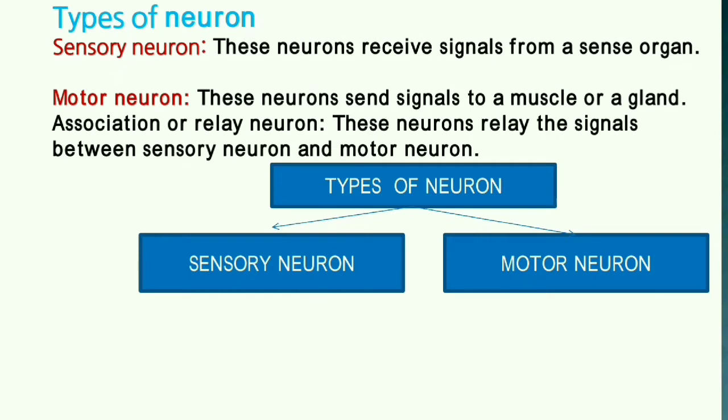Now coming to the types of neuron: sensory neuron and motor neuron. A sensory neuron receives signals from a sense organ, whereas motor neurons are neurons which send signals to a muscle or a gland. Then there is the association or relay neuron. These neurons relay the signals between sensory and motor neurons.